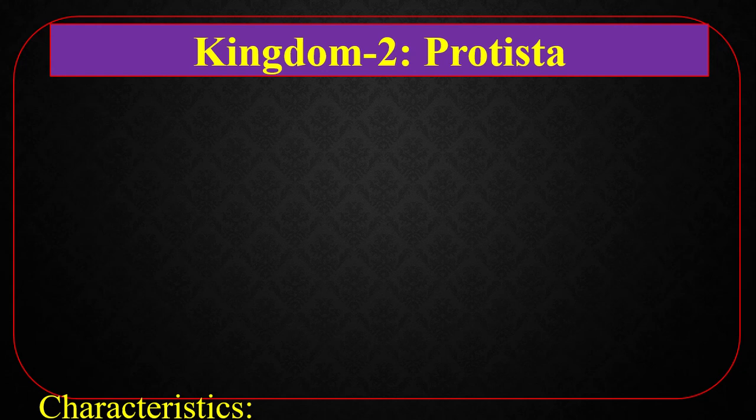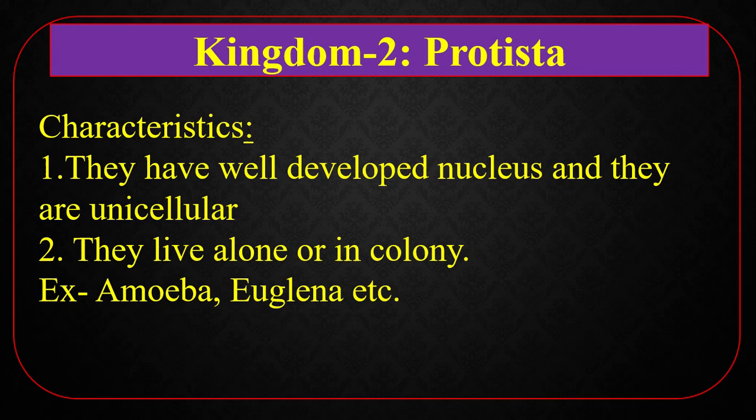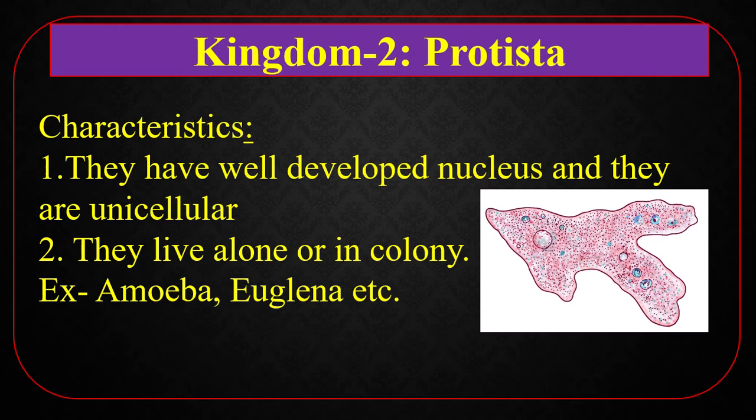Kingdom 2, Protista. Characteristics of Protista. Number 1, they have a well-developed nucleus and they are multicellular. Well-developed nucleus means that in their cell, around the nuclear substance there is a membrane which is called the nuclear membrane. They are multicellular. Their body is formed by a huge number of cells. They live alone or in colony. Example, amoeba, euglena, etc. There is a picture of amoeba.